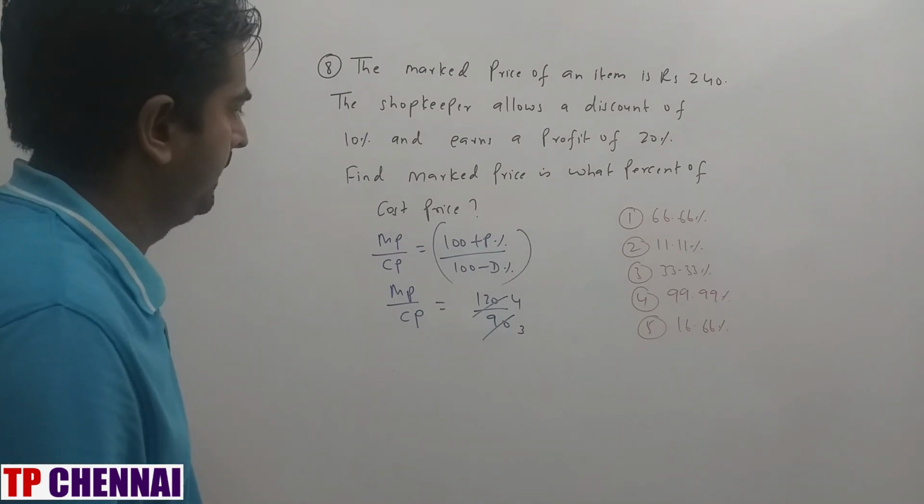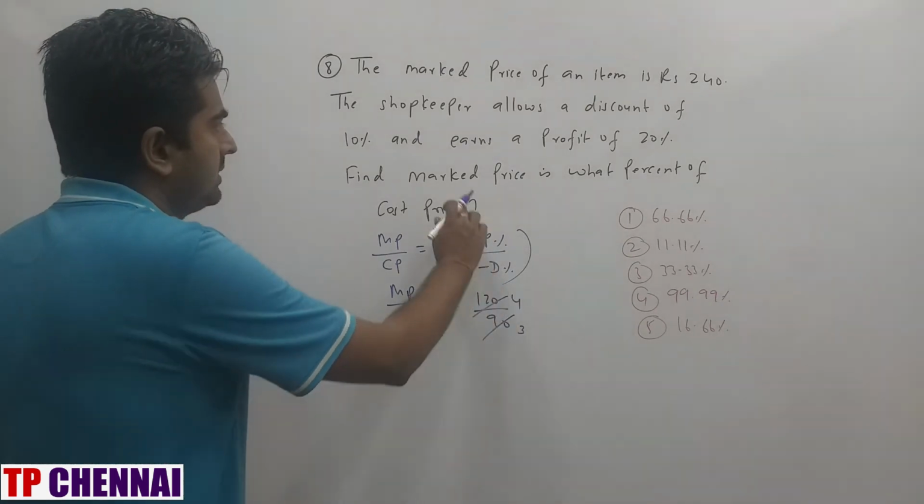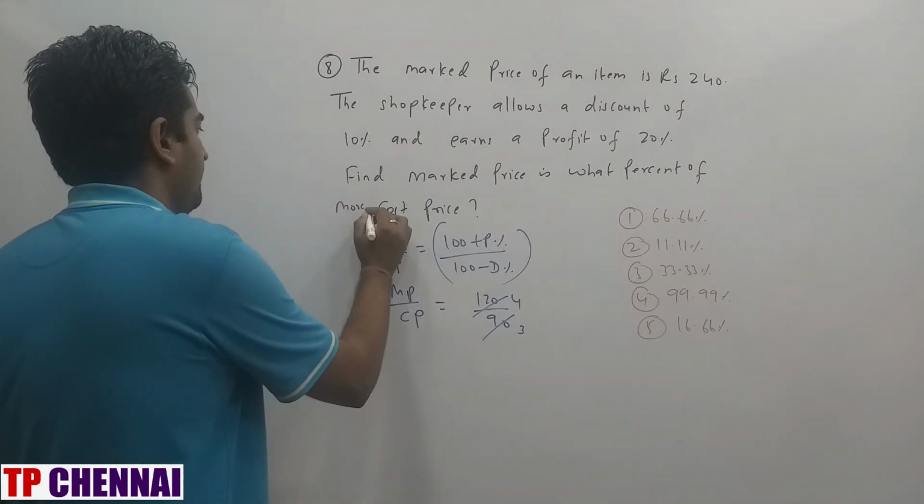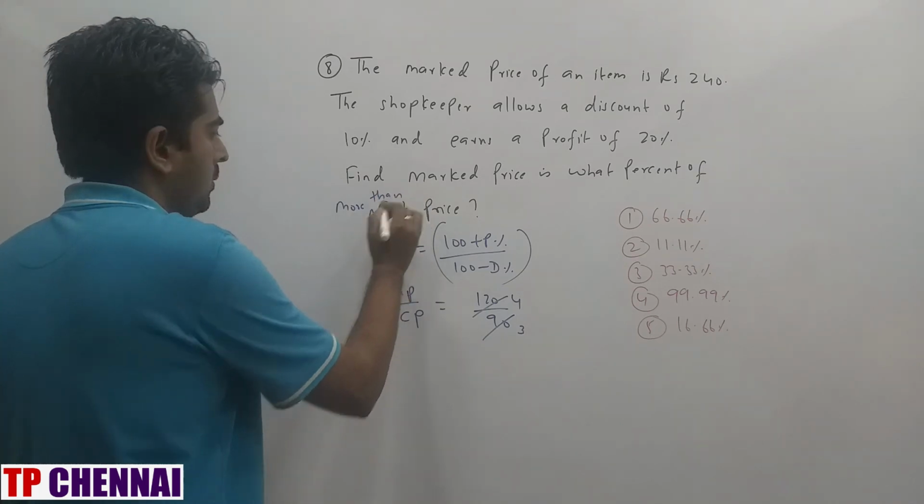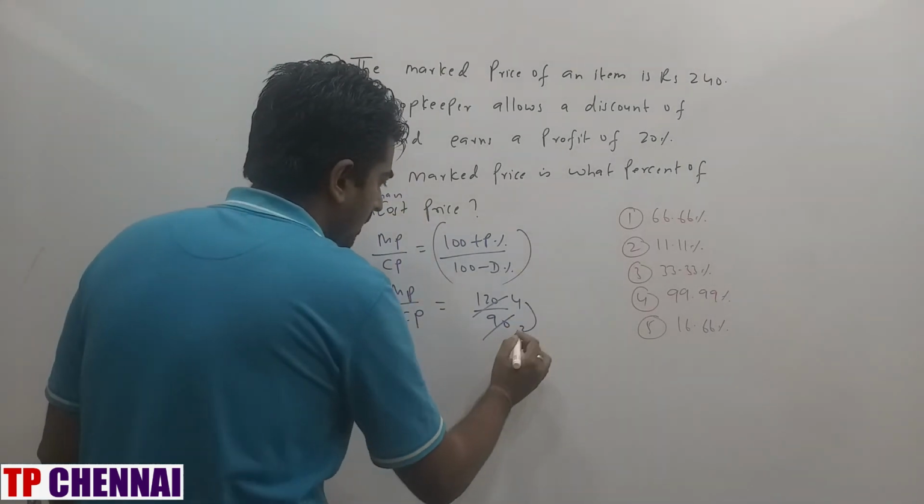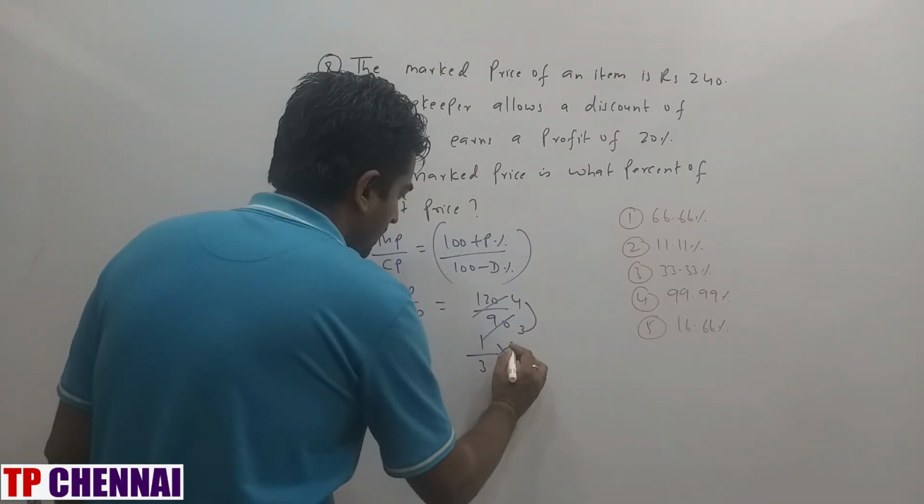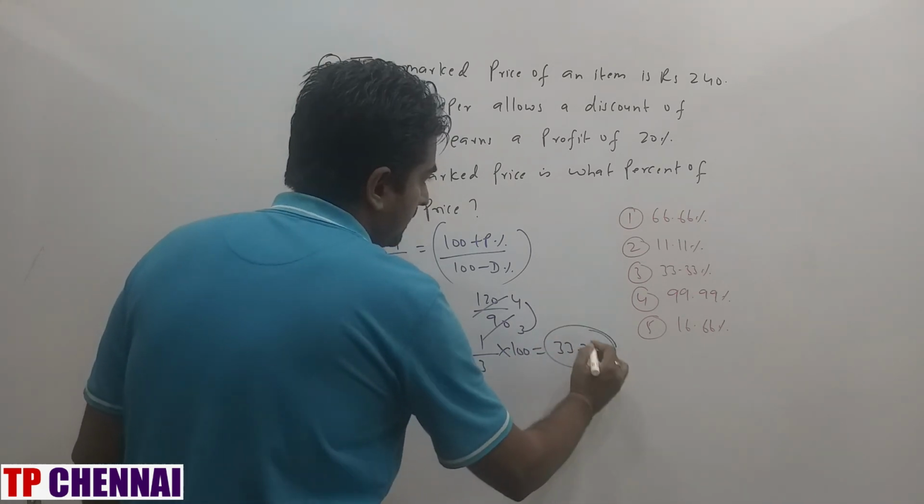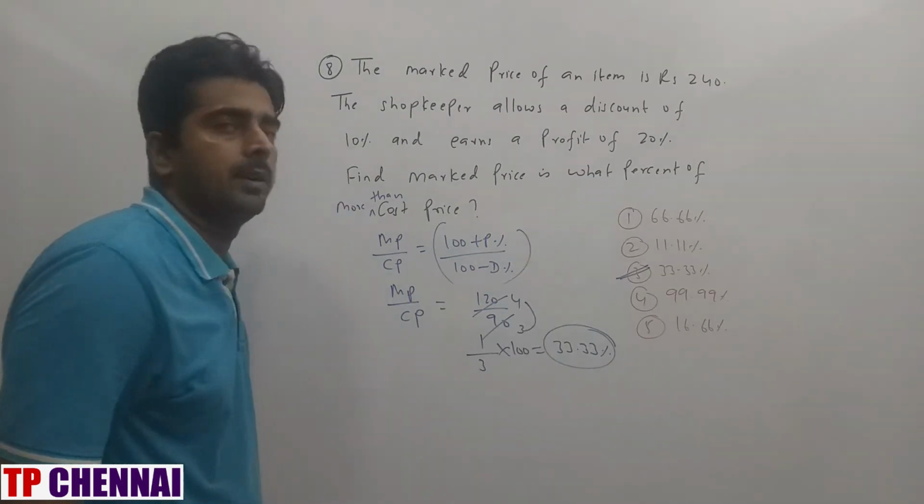So you just change here: mark price is what percent more than cost price. So how much is it more? 1 by 3 into 100, which is 33.3%, and my answer is the third option.